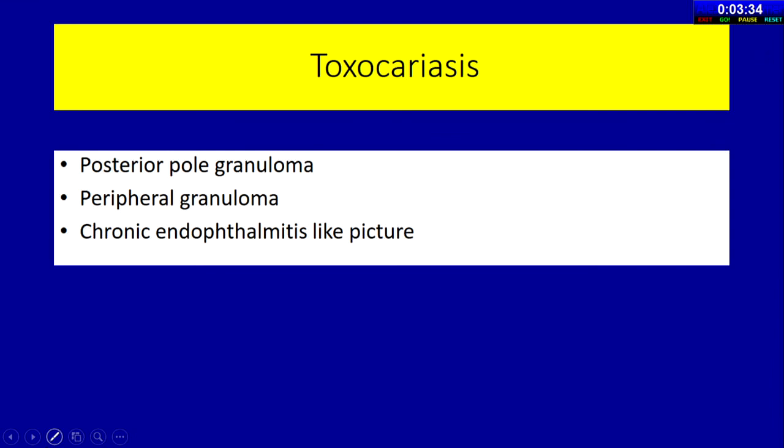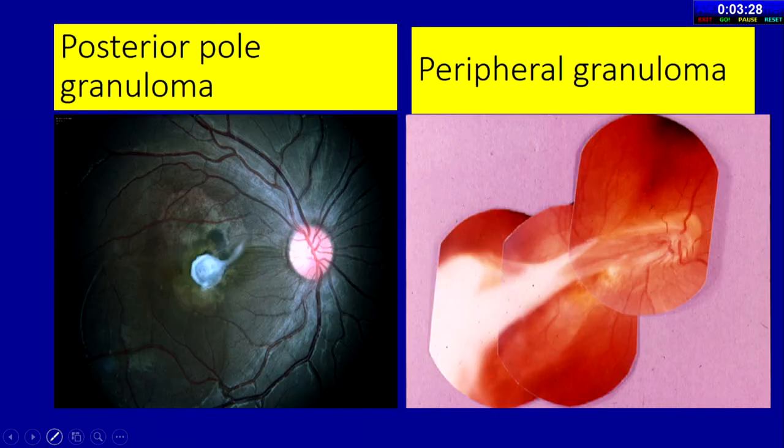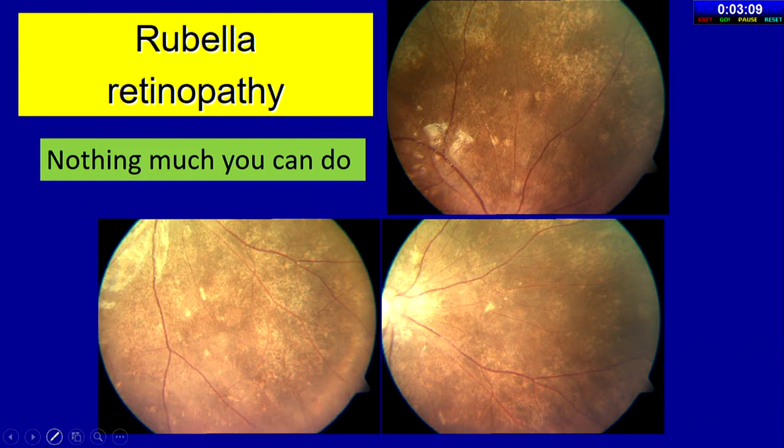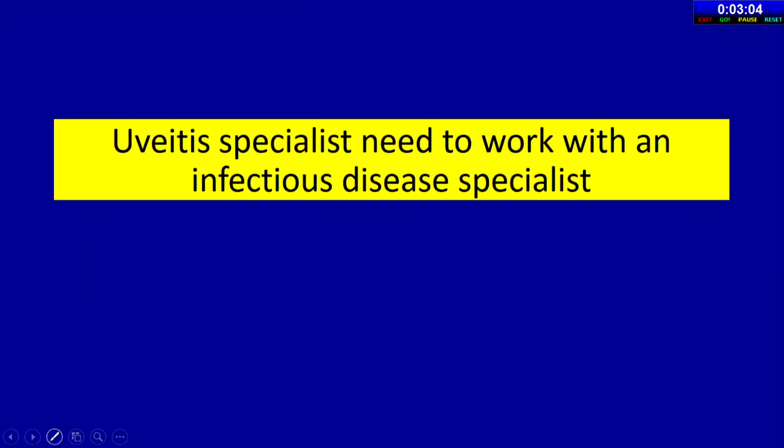Toxocara can present as a posterior pole granuloma, peripheral granuloma, or a chronic endophthalmitis-like picture. Here you can see the posterior pole granuloma, and here is the peripheral granuloma. TB granuloma can occur in the Indian subcontinent, and here you can see before treatment and after treatment with ATT, there is a marked resolution of inflammation with improvement of vision. Rubella retinopathy has the characteristic sign of salt and pepper fundus. Nothing much you can do in this because it's an RNA virus. No specific treatment is available. Uveitis specialists here need to work with an infectious disease specialist.